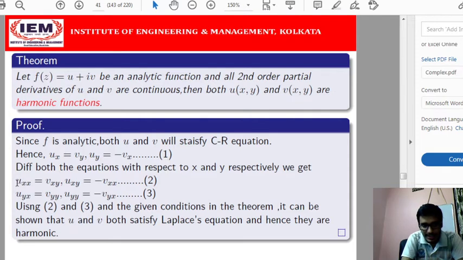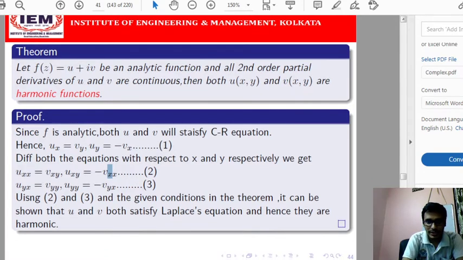From here it can be easily verified that uxx plus uyy will be vxy plus vyx. Now we know that since u and v are continuous and their partial derivatives are continuous, uxy and uyx, or vxy and vyx, are called the mixed partial derivatives. So if u, v are continuous as well as their partial derivatives are continuous, then uxy, uyx, vxy, vyx will be the same. That's why uxx plus uyy will be 0, and vxx plus vyy will be 0, because uxy and uyx are the same.